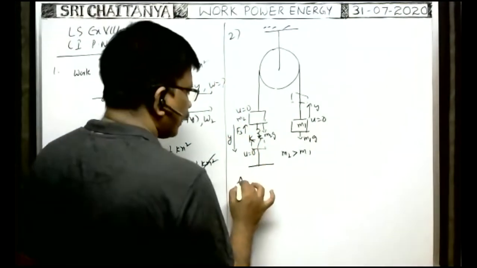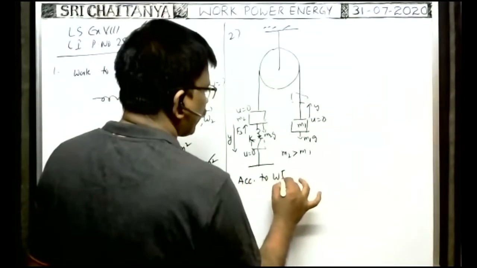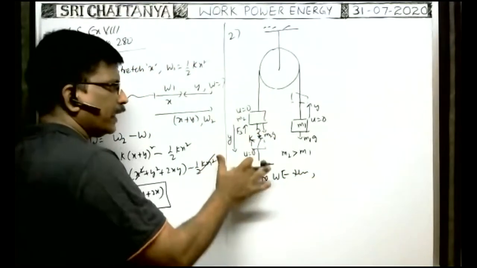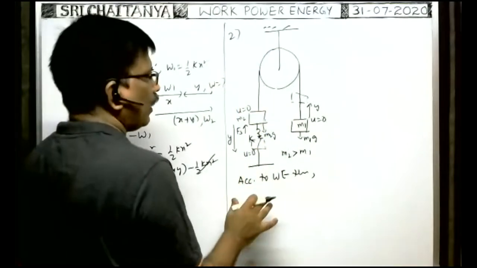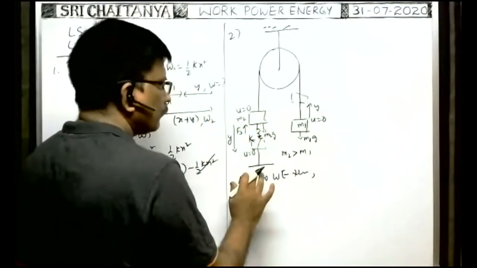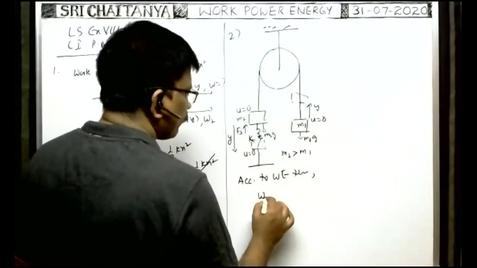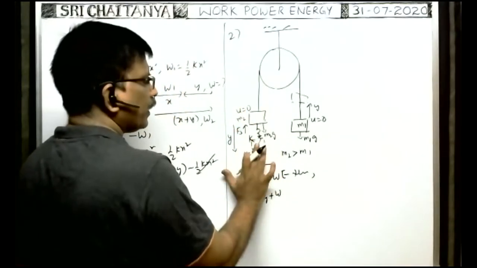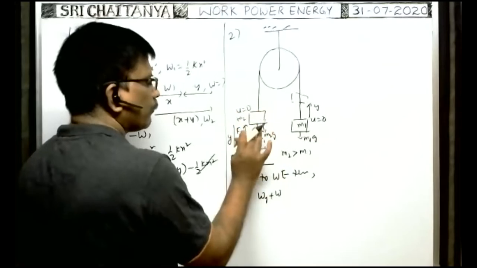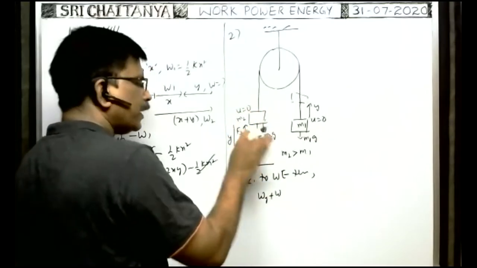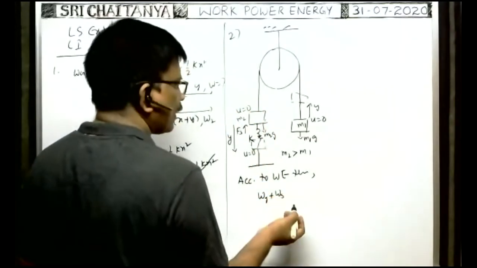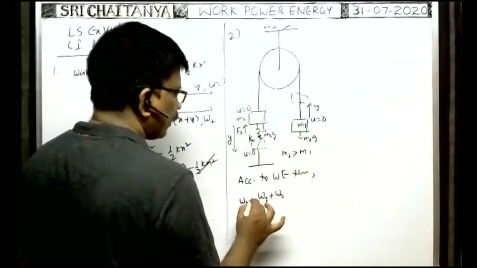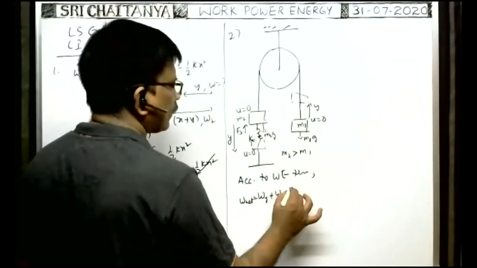So according to the work energy theorem, whenever the block comes down on the system, what is the work done on the two blocks? No doubt, work done by gravity is there. Work done by the spring is also there, because whenever the block comes down, the spring exerts force in the opposite direction. That's why work done by the spring on the block is negative. No other forces are there. That's why this is the net work done, which is equal to change in kinetic energy, delta K.